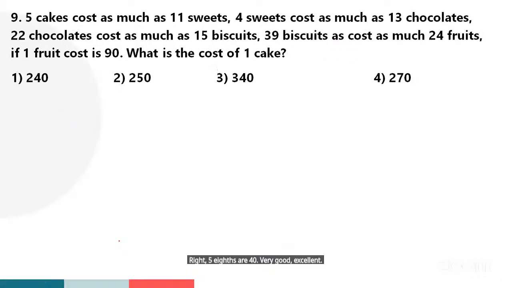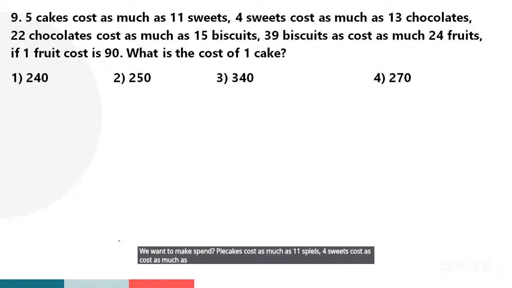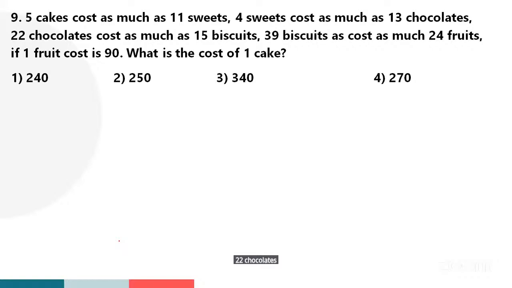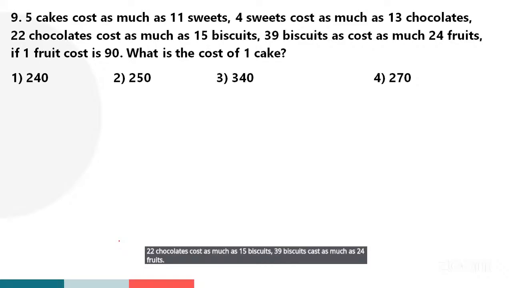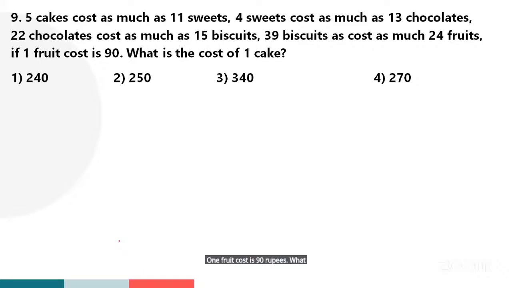Who wants to try one? 5 cakes cost as much as 11 sweets. 4 sweets cost as much as 13 chocolates. 22 chocolates cost as much as 15 biscuits. 39 biscuits cost as much as 24 fruits. One fruit costs 90 rupees. What is the cost of one cake? Tell us all the answers.